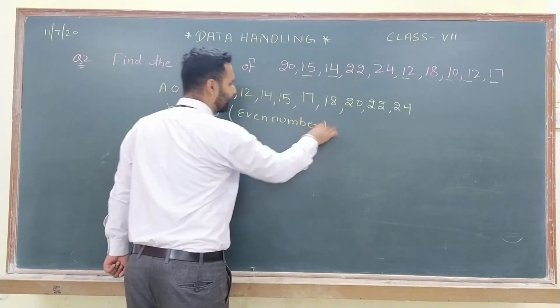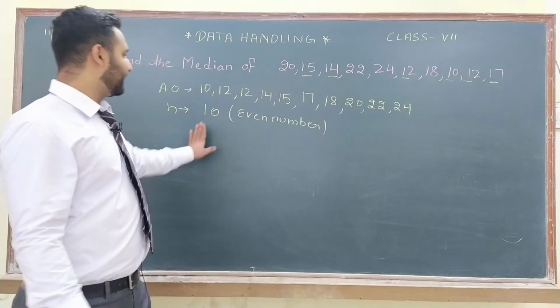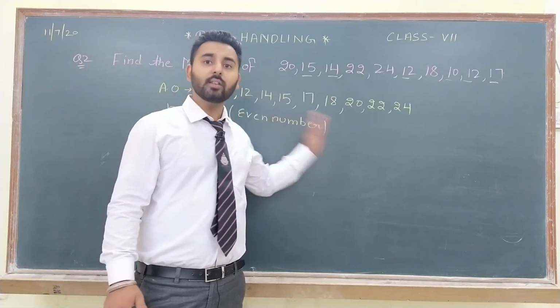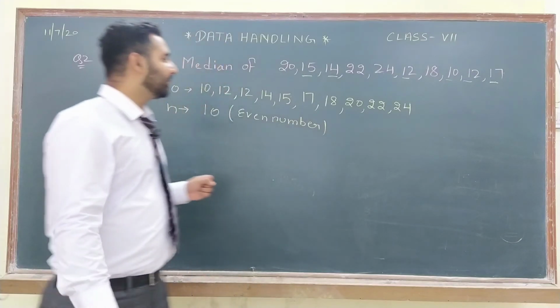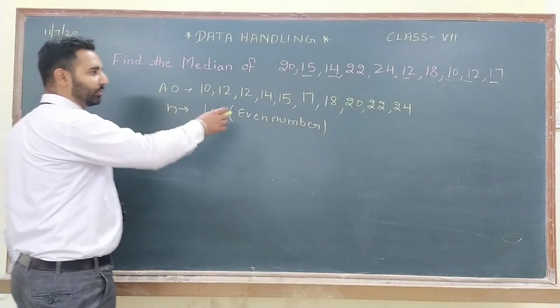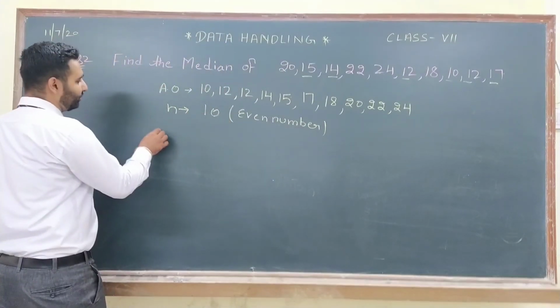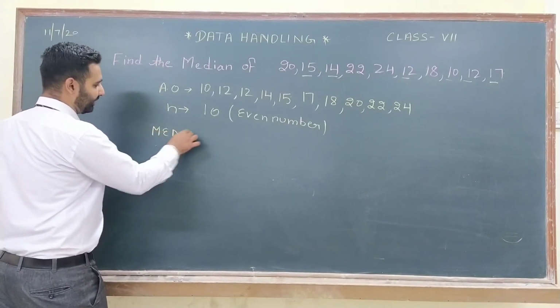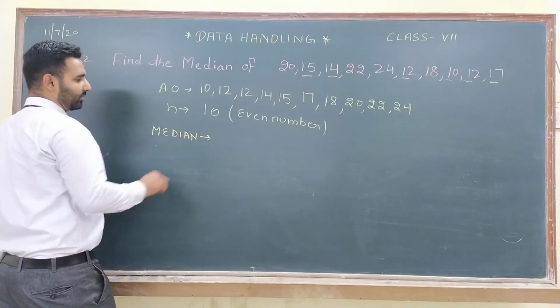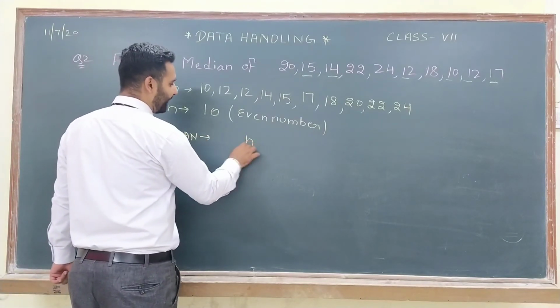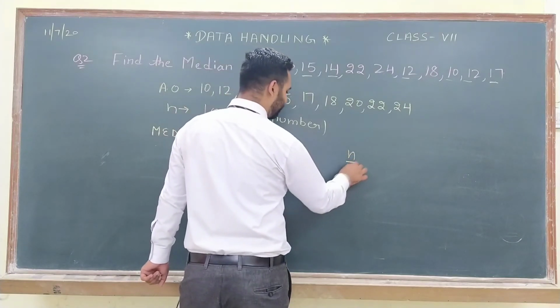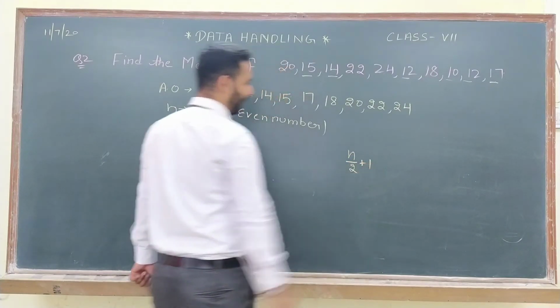The last example was based on odd numbers. In this one we will see how to find the median when there are even numbers, or the numbers in the group are even. So the formula for median will be, here we have to check two terms: first n upon 2 and second n upon 2 plus 1.